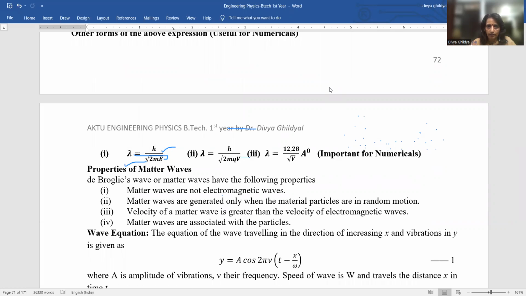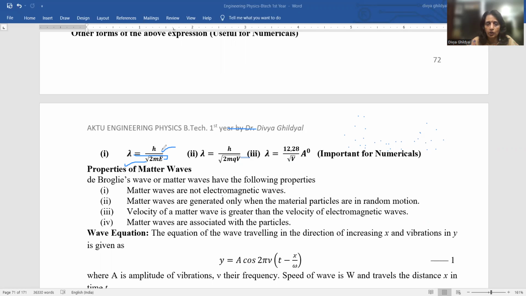Derivation is not required. And please remember, one numerical for sure will be there from this expression. The question will be such that define de Broglie wavelength and then a numerical attached to it, which I will discuss with you very soon.